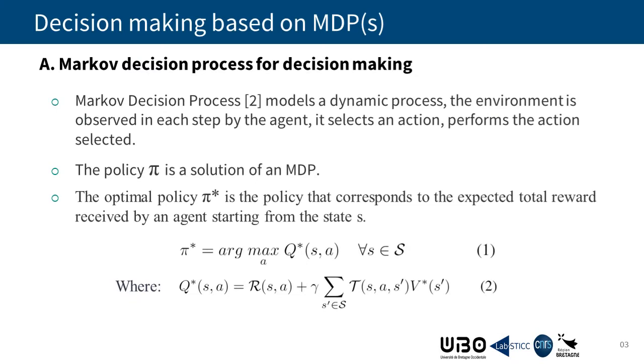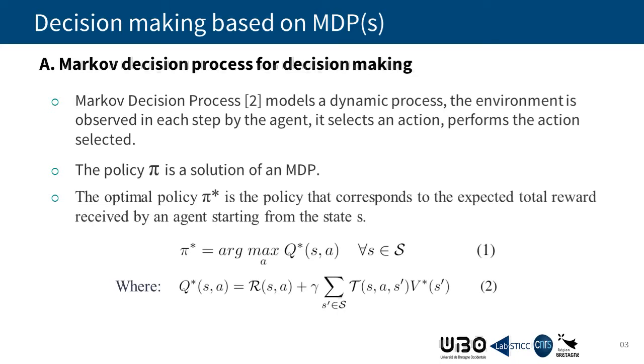A Markov decision process models a dynamic process. The environment is observed at each step by the agent. It selects an action, then performs the selected action, then the agent receives a reward. The policy P is a solution of an MDP, and is also a decision plan that can be invoked at any time.